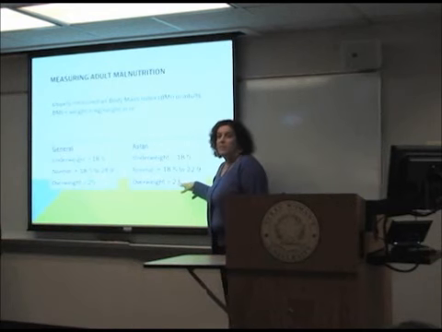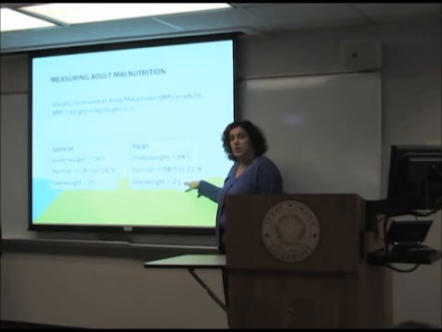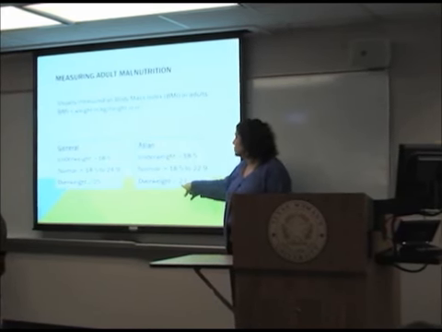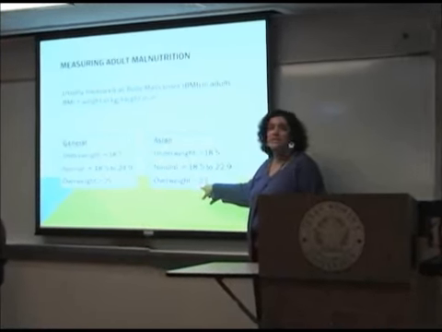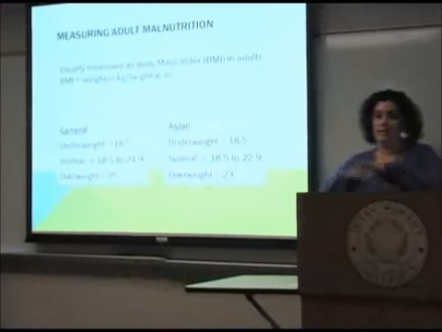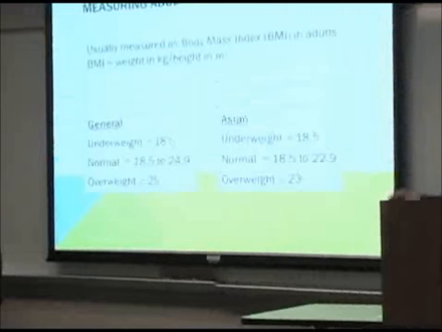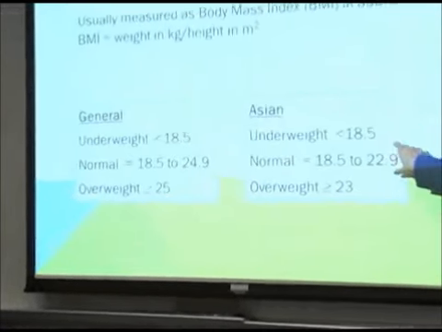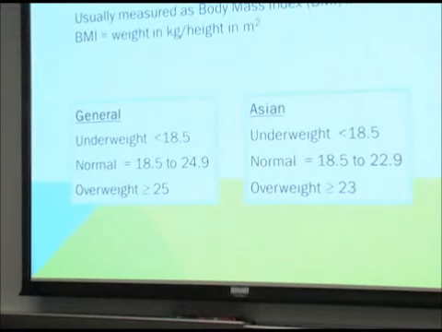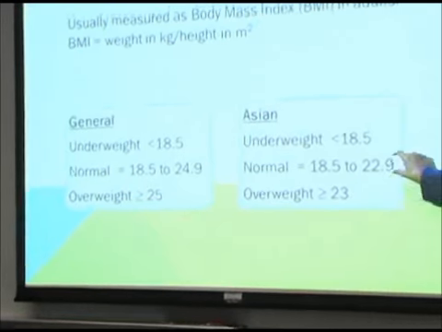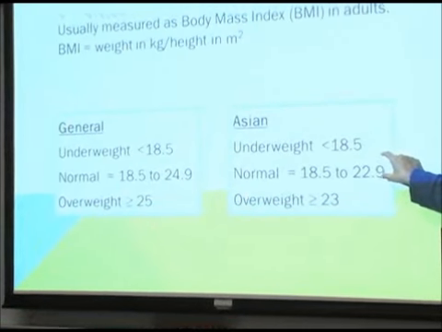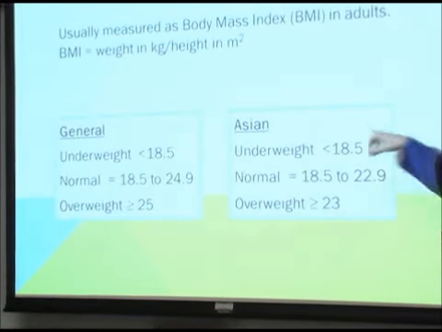But the risks associated with being overweight start to mount at a much lower BMI for Asians than they do for the general world, the rest of the world population. And so that means that the window of appropriate healthy weight is a little bit narrower in most Asian populations than it is in the world in general.